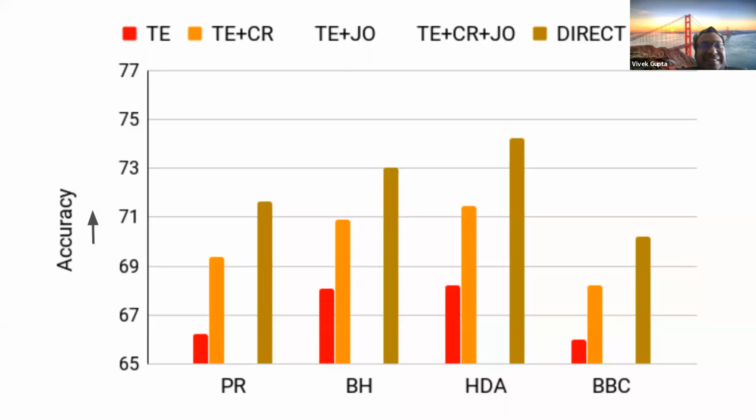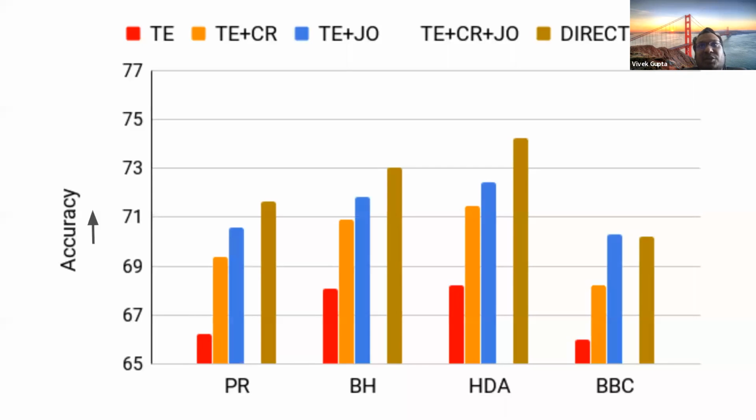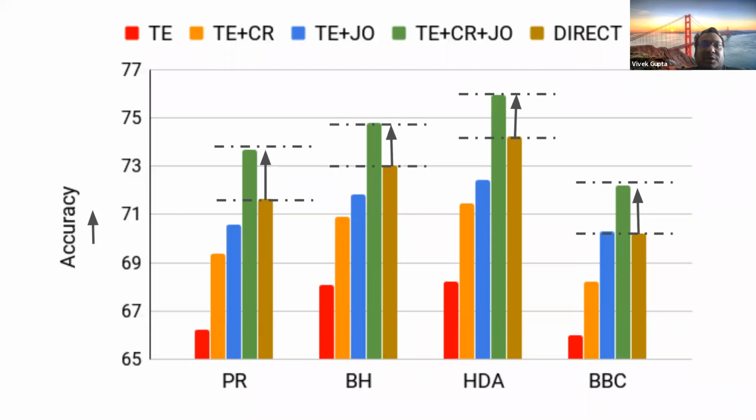Now I add consistency regularization to try to catch up with the direct classification prediction. I add the joint objective, which really helps in getting the prediction because it's directly optimizing for the main task, which is the direct classification of the label. Now, if I add all of these together, I can get more improvement, and I can even beat the direct classification model in this case.